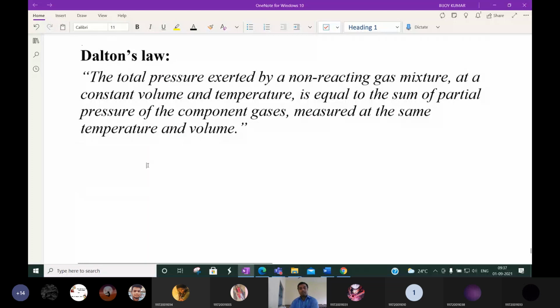Please read this carefully. Dalton's law: the total pressure exerted by a non-reacting gas mixture at a constant volume and temperature is equal to the sum of the partial pressures of the component gases measured at the same temperature and same volume. Let me explain once again. Let me explain what is that.